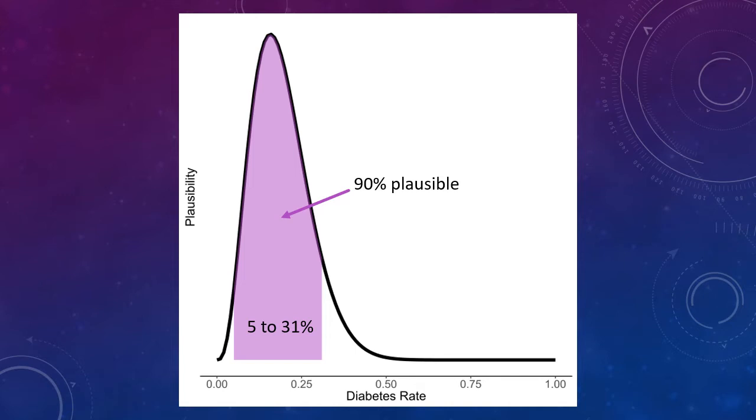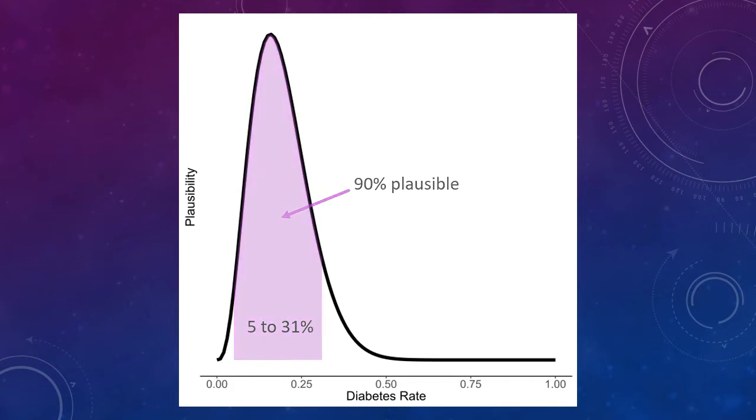The width of a credible interval gives an indication of how confident we are in our point estimate. If the credible interval is narrow, then we're rather confident that the diabetes rate is very close to the point estimate. However, if the credible interval is wide, then there's a fairly large range of plausible values for the diabetes rate, and the point estimate, despite being our best guess, is more of a general idea than a precise estimate.